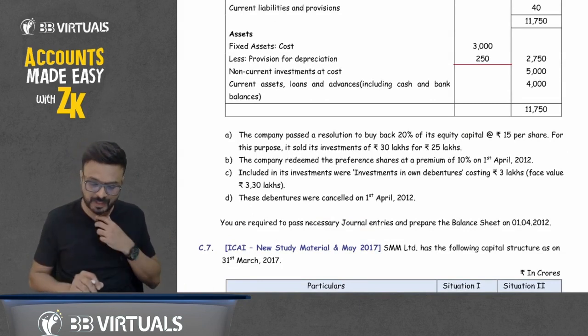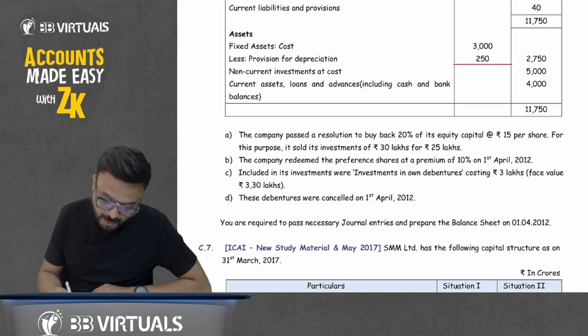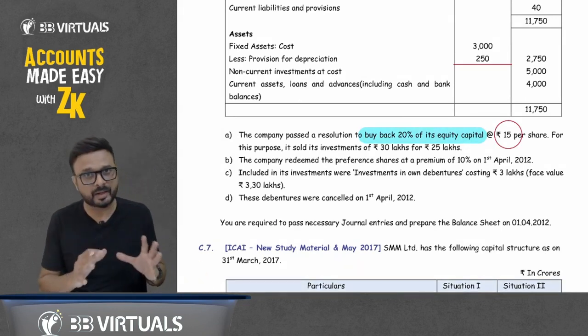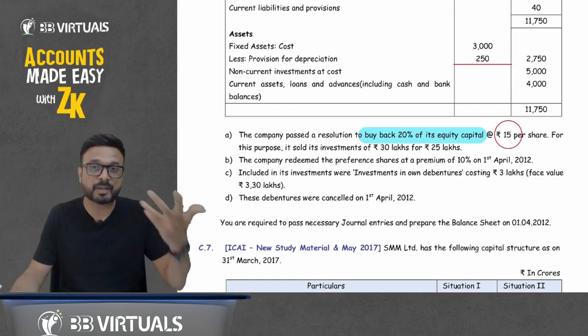Now the points given: the company passed a resolution to buy back 20% of its equity share capital at rupees 15 per share. So they want to do the buyback. How much? 20% of equity share capital. At what price? The face value is 10, and they are doing buyback at 15. It means they are paying rupees 5 as premium on buyback.